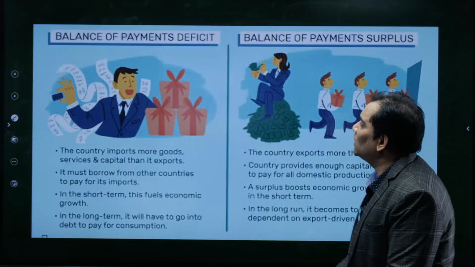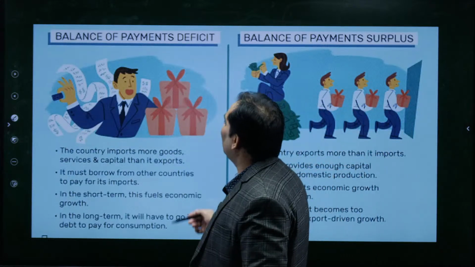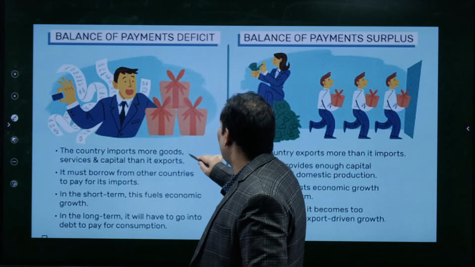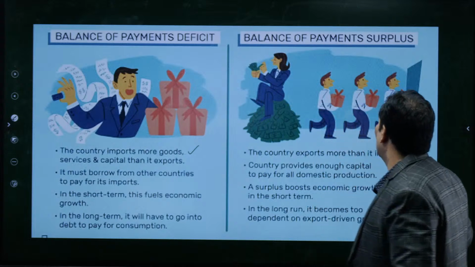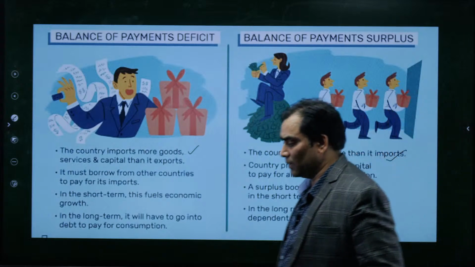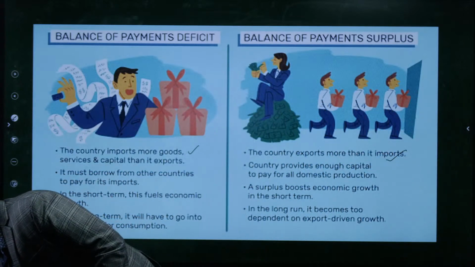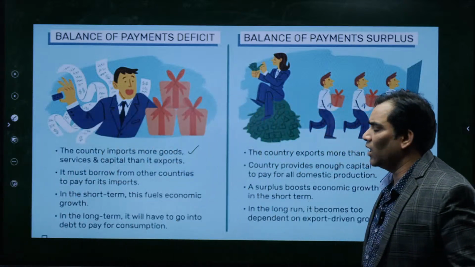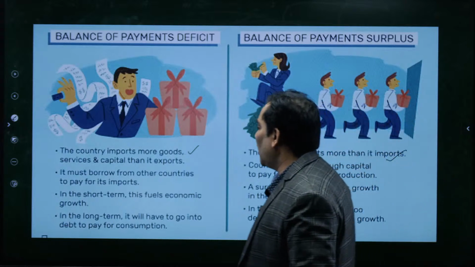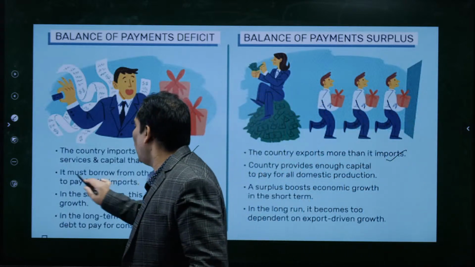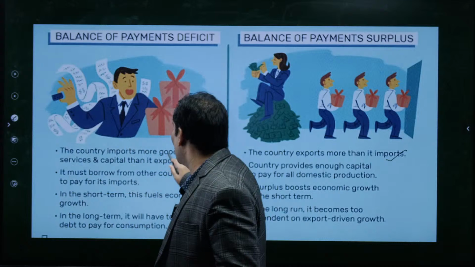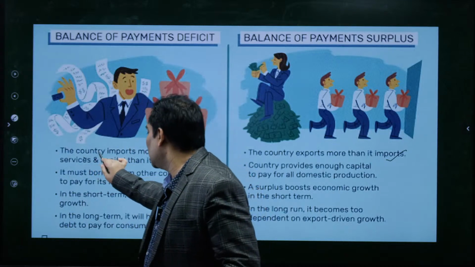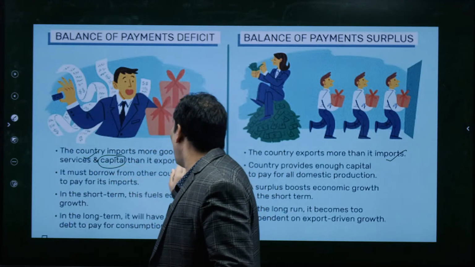Now we are going to discuss what is the significance of balance of payment deficit and what is the significance of balance of payment surplus. When there is a deficit, how is it going to impact the economy? When there is a surplus, how is it going to impact the economy? When there is a deficit, it means that imports of goods, services and capital are more than our exports.